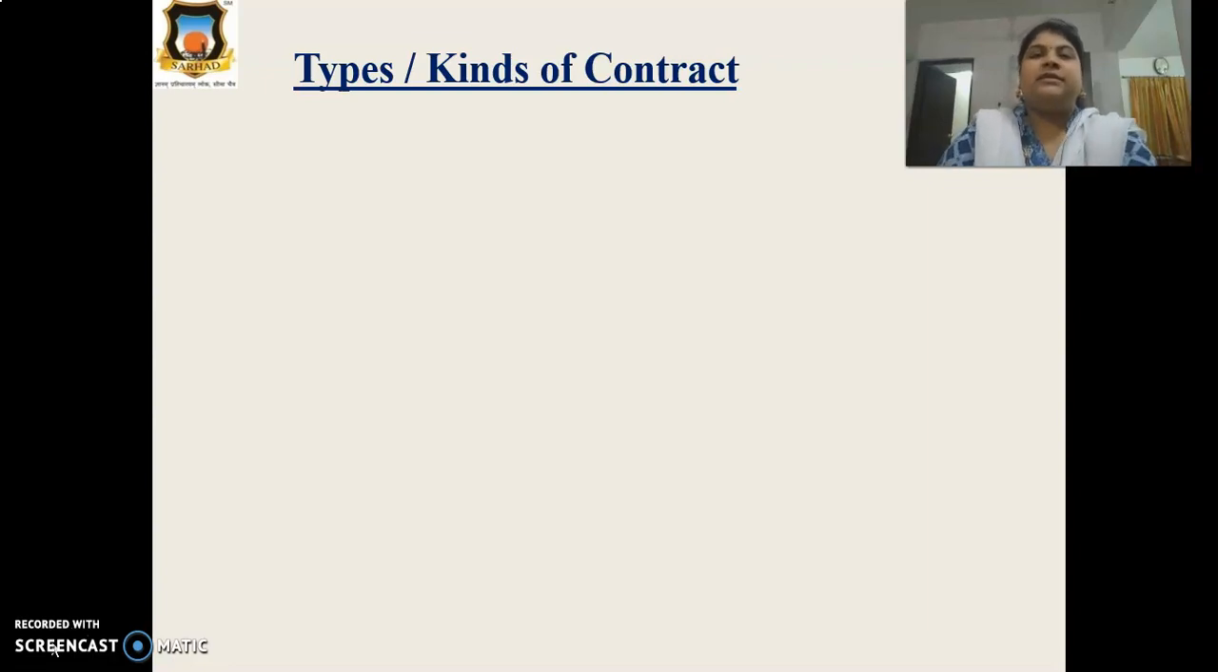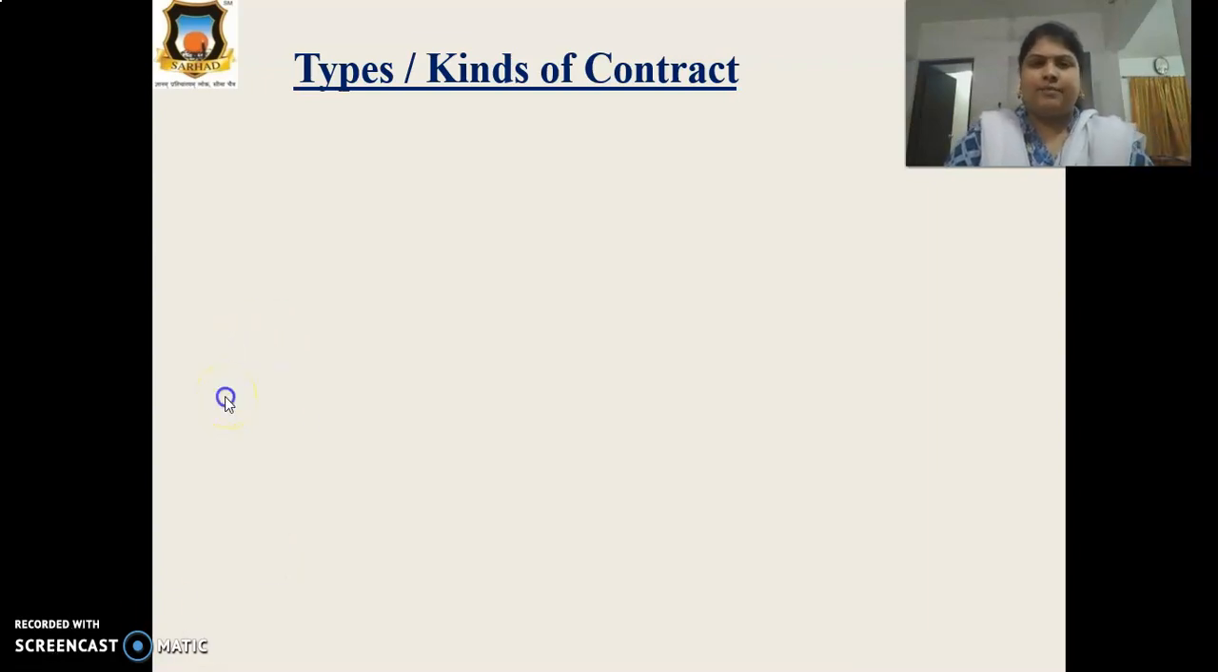So we have already seen our first chapter. We start with a new topic in the first chapter, that is types or kinds of contract. You can see in your question paper that types of contract or kinds of contract are both the same. So we start with this.